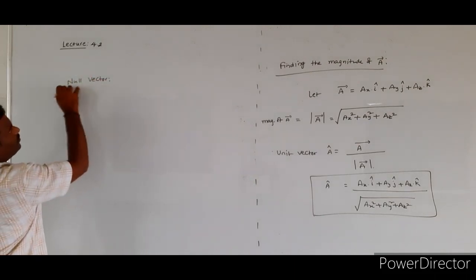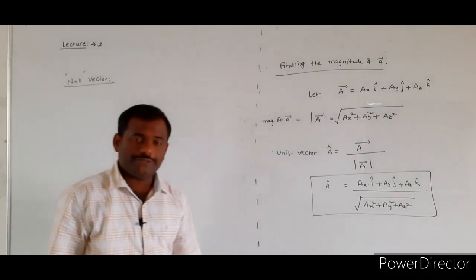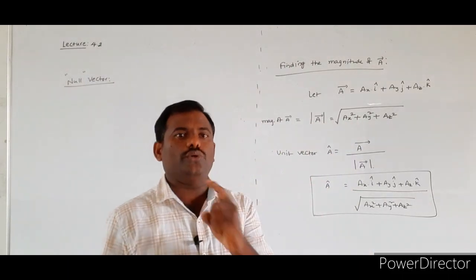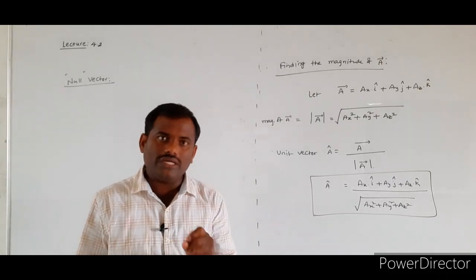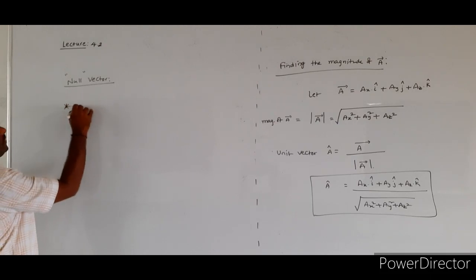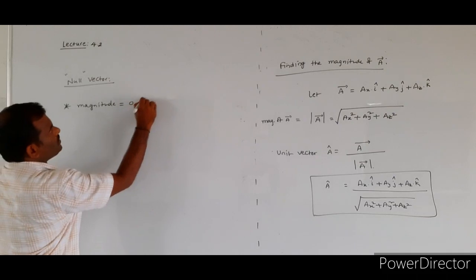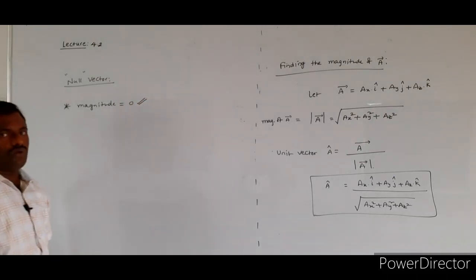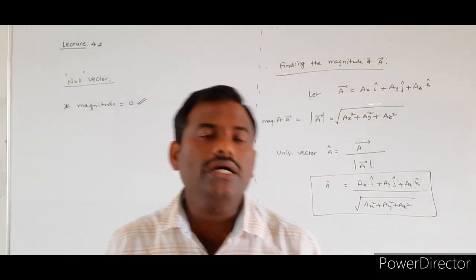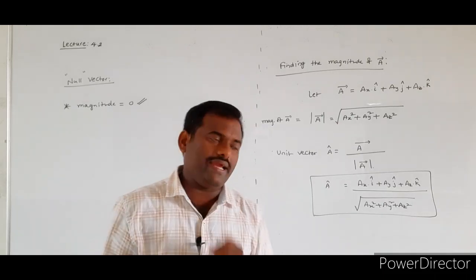Null vector. Here null denotes nothing, zero. In the unit vector we said that a vector whose magnitude is equal to unity is called a unit vector. Similarly, the vector whose magnitude is equal to 0 is called a null vector.